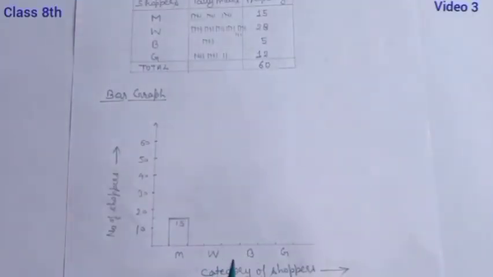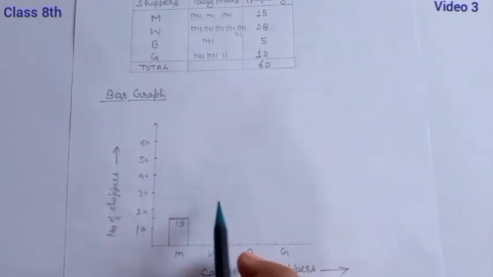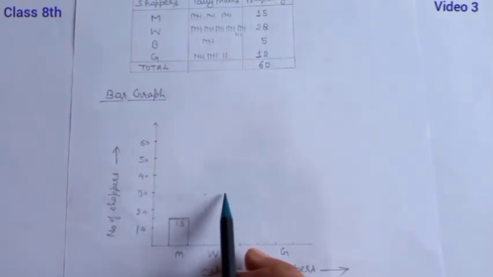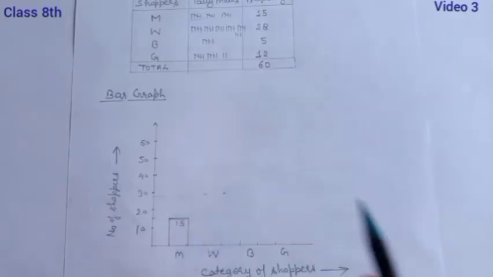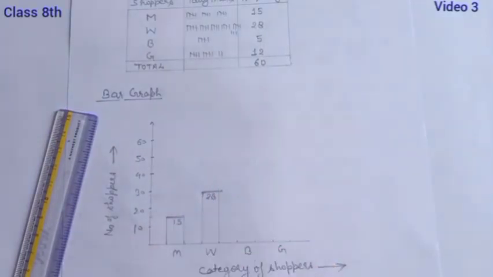Now the number of women is 28, so 28 lies somewhere here below 30. Draw the bar. You can see the number of women is 28, so write 28. You can write it above the bar also. Next, the number of boys is 5 only, like this.